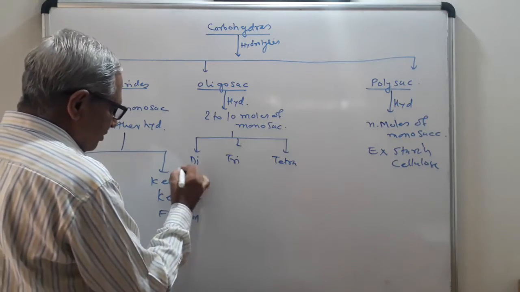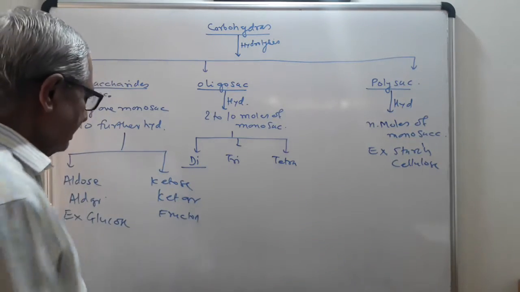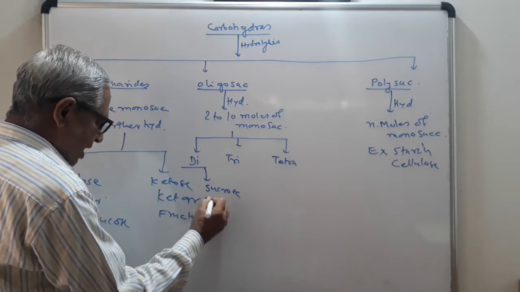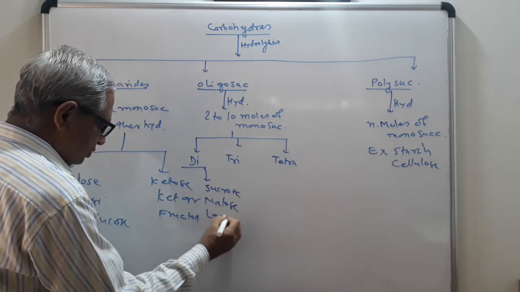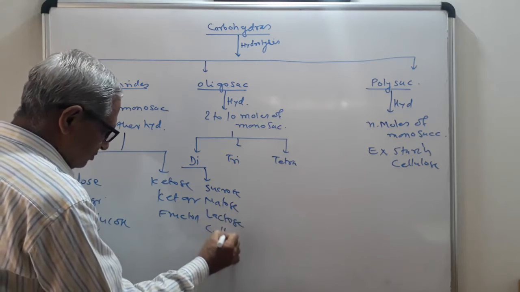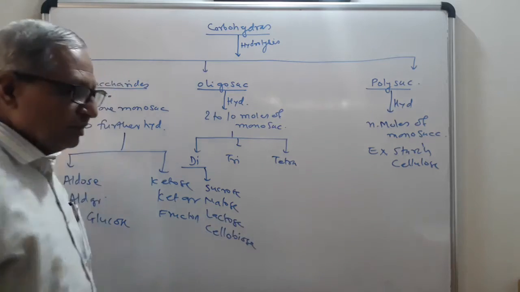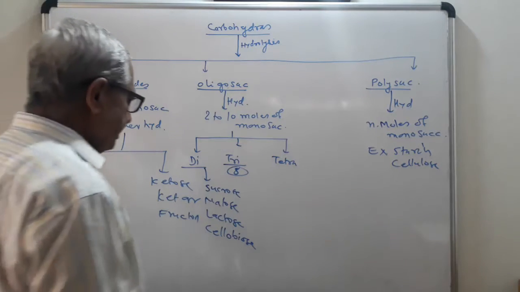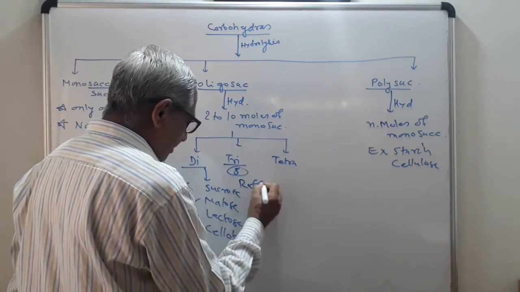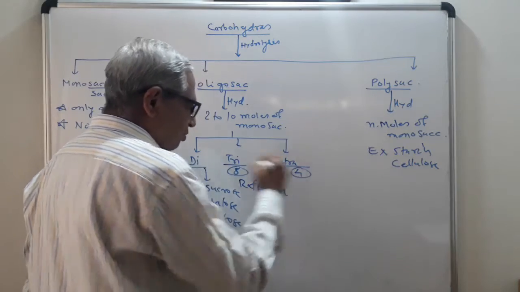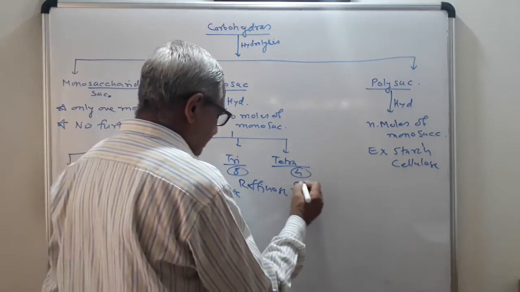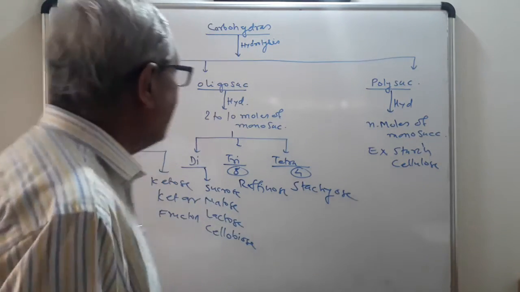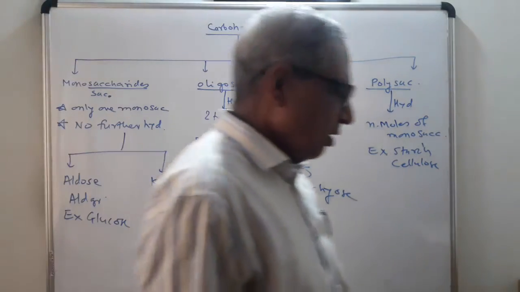Disaccharides, on hydrolysis, give two molecules of monosaccharides. Examples here: sucrose, maltose, lactose, and cellobiose. Trisaccharides will give three molecules of monosaccharides. The example is raffinose. Tetrasaccharides will give four molecules of monosaccharides. Example is stachyose. So these are the important points according to the classification of carbohydrate.